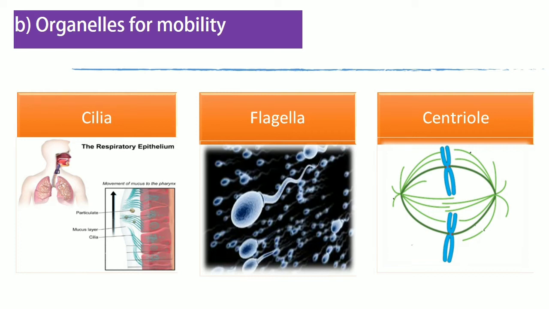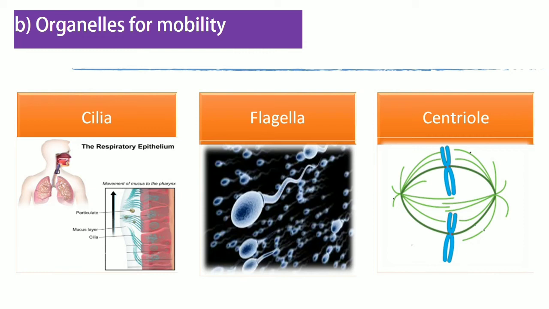Cilia. The epithelial cells have cilia that beat and create a current in fluid in order to move it in a given direction. As you can see in this picture, the respiratory epithelium is covered with a mucus layer which removes smaller particles like dust in the air when we inhale, and cilia push this mucus layer in an upward direction in order to remove it from our respiratory tract.